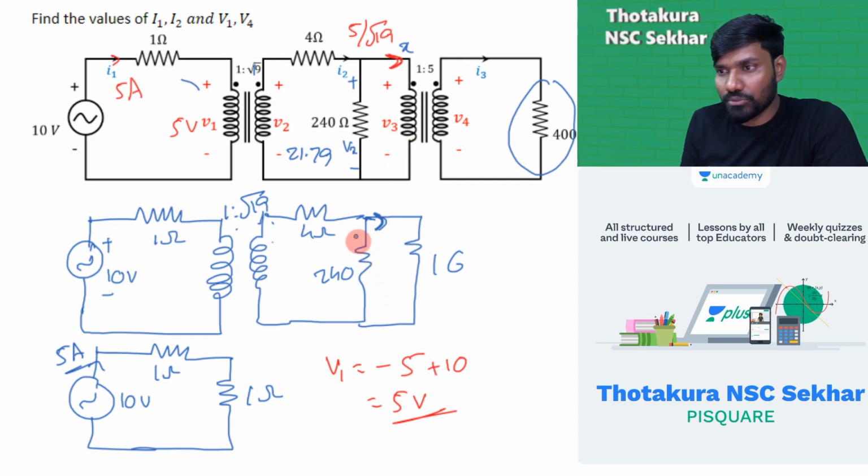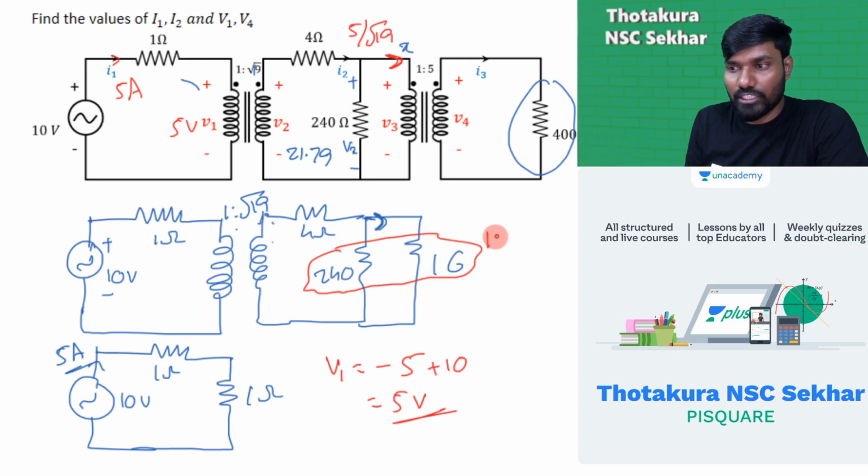What I should do here, 21.79, 240 and 16, what was the resultant one we got? The resultant one of these two is 15 ohm. 15 ohm is a resultant one. So here we got 21.79 volt will be divided. So I want to find this voltage. That's a Vx. Sorry, that's a V3. That's a value of V3.